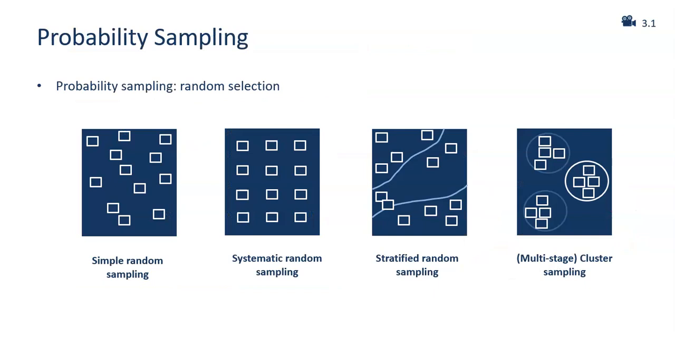Samples can be divided into two broad categories, according to the way the respondents are selected. One is non-random sampling, and the other is random sampling, also called probability sampling. In turn, probability samples can be divided into 4 subcategories. The first is simple random sampling, possibly the most common selection method. In simple random sampling, each unit of the population is included in the sample with the same probability.